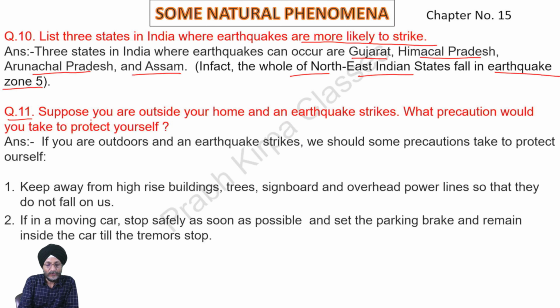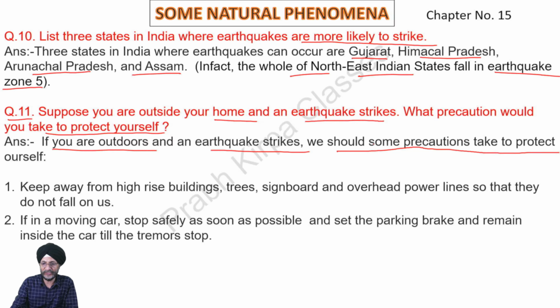Next, question 11. Suppose you are outside your home and an earthquake occurs. What precautions would you take to protect yourself? If you are outdoors and an earthquake strikes, we should take some precautions to protect ourselves.